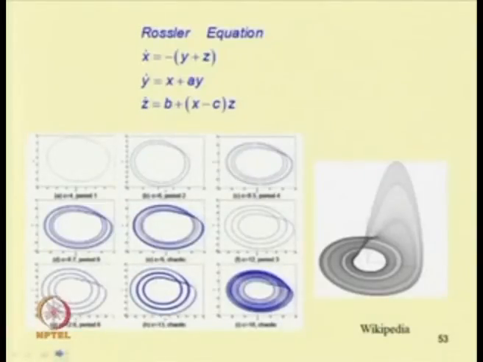Similarly, you can see this is the Rossler equation, and this slide has been taken from Wikipedia. The equation can be written this way: x dot equal to minus y plus z, y dot equal to x plus a y, and z dot equal to b plus x minus c into z, where a, b, c are constants. If one plots this in an x-y plot, initially for c equal to 4 one can obtain a period 1.